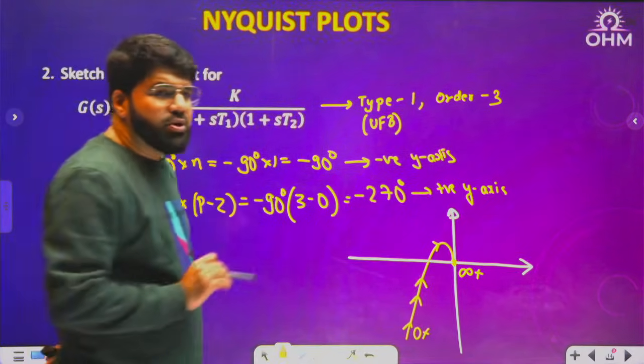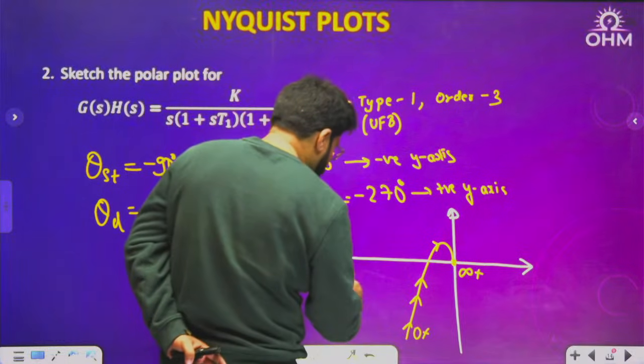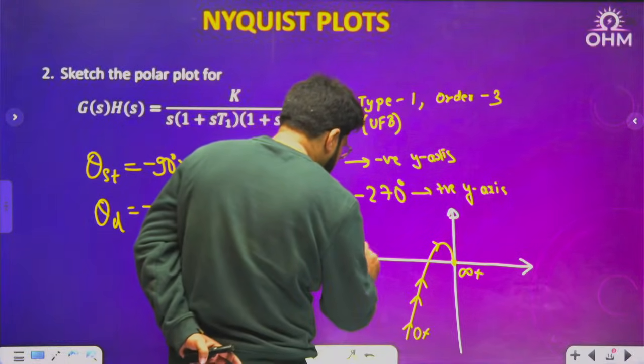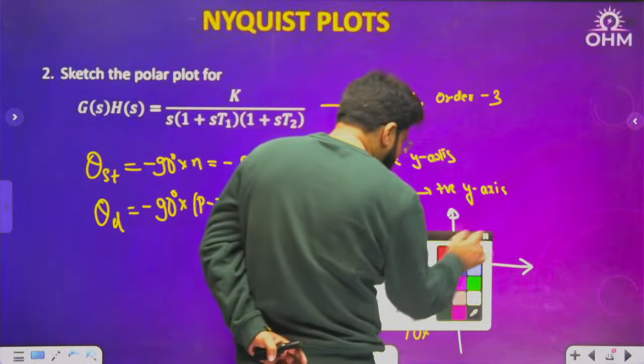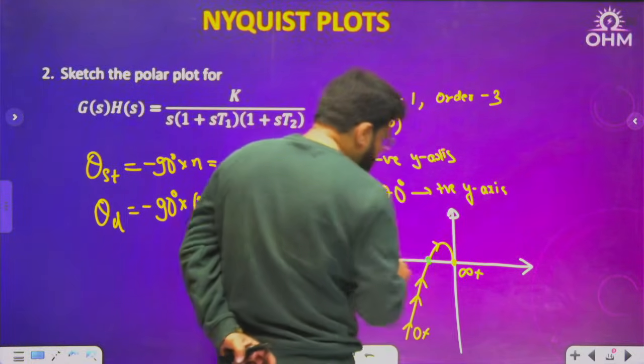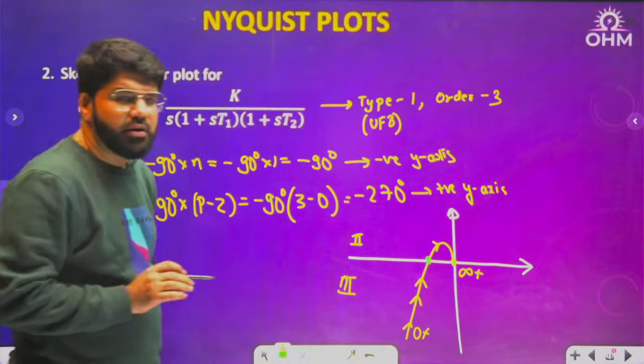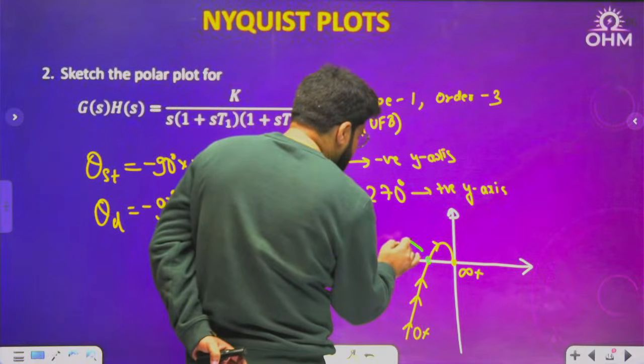In this case, you will change the quadrant from third quadrant to second quadrant. So there is a frequency in between where the polar plot is changing the quadrant.